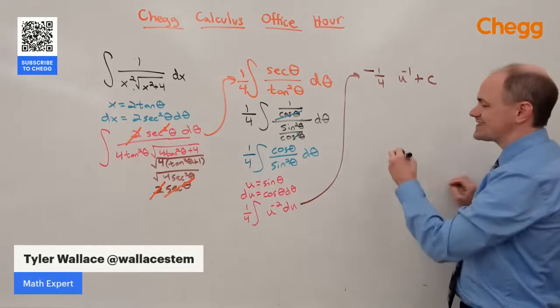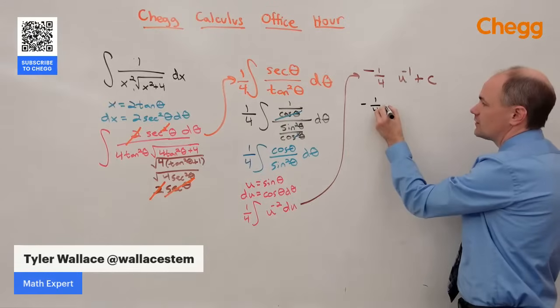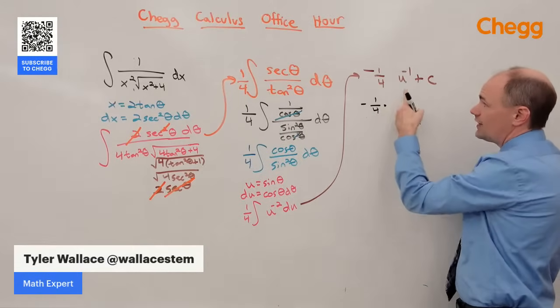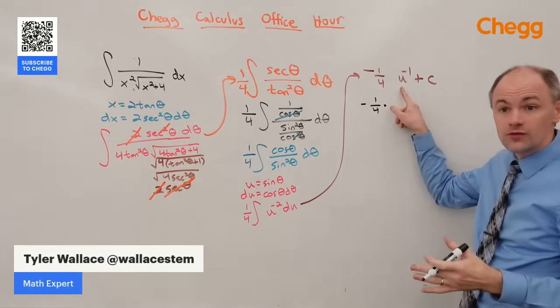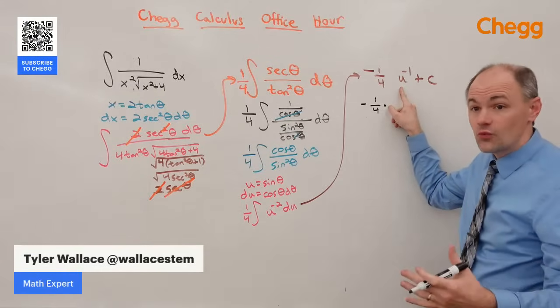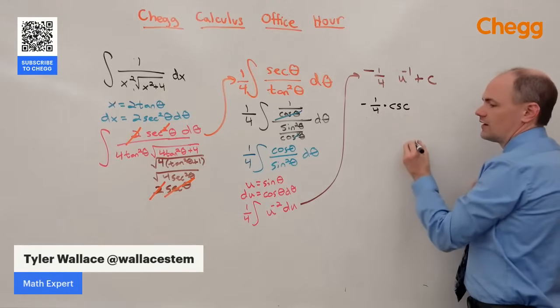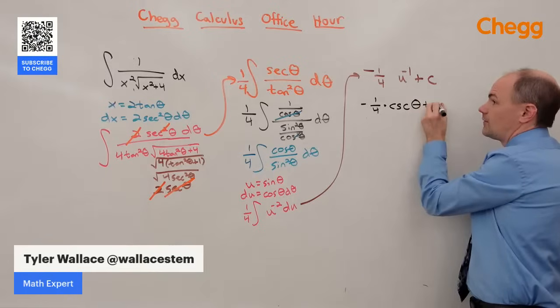So u is going to be the sine of theta. So I've got -1/4 times u to the -1, which is 1 over u, which means we have 1 over sine. And 1 over sine is cosecant of theta plus c.